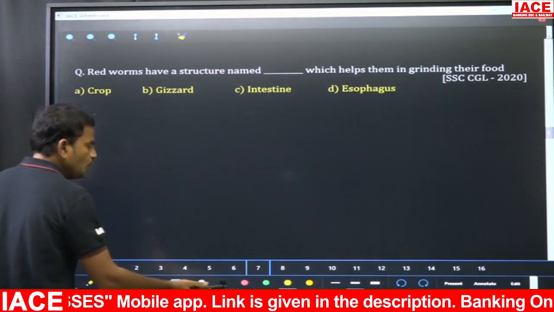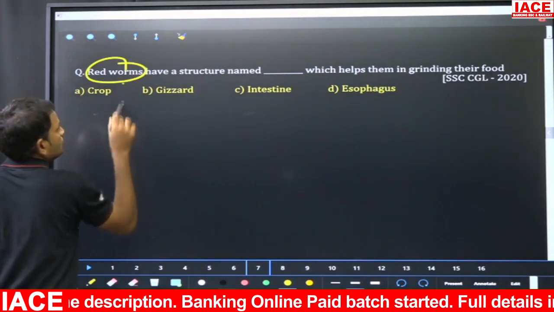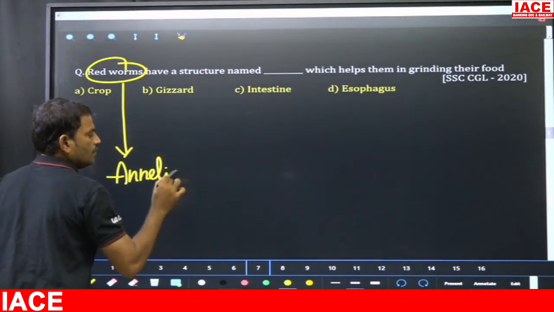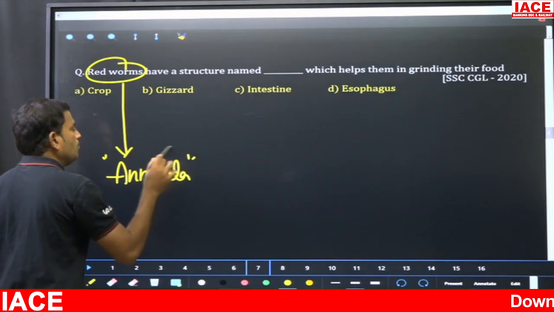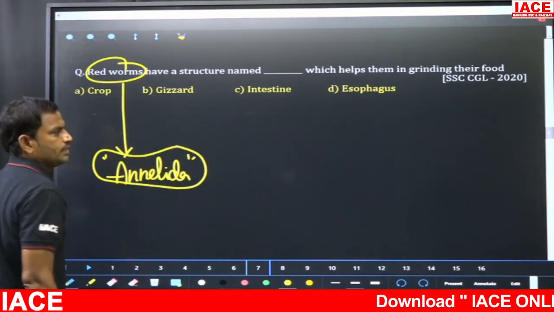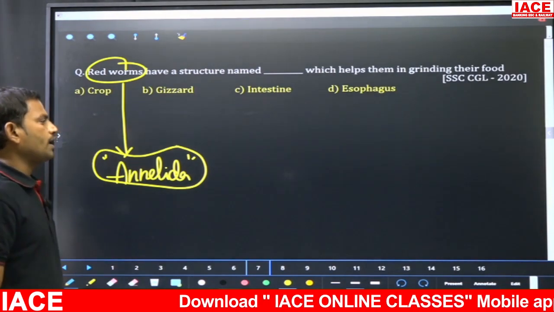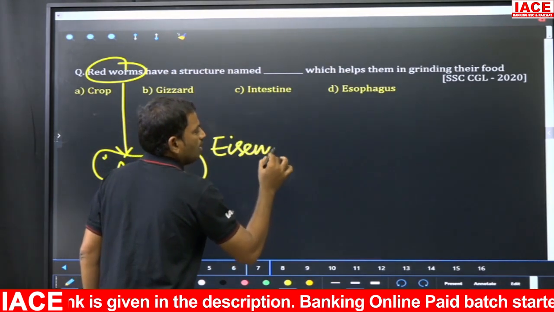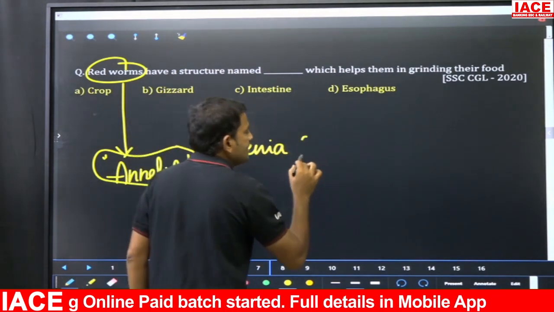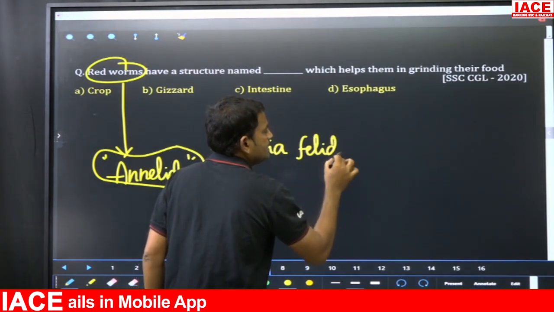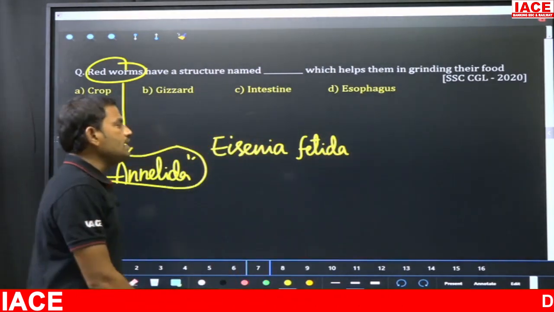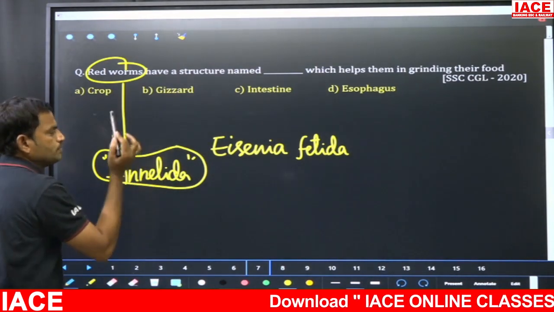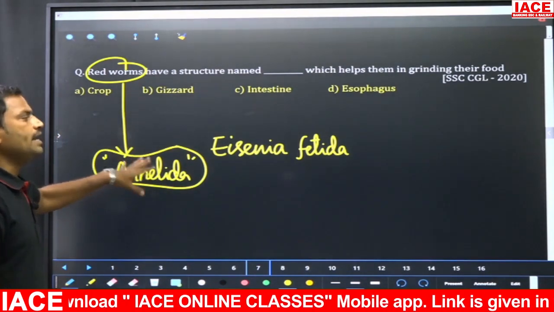First of all, you should know what this red worm is. This red worm belongs to the phylum Annelida, and it is almost equal to the earthworm. The scientific name of these red worms is Eisenia fetida. So Eisenia fetida is the scientific name of red worms that belong to the phylum Annelida.